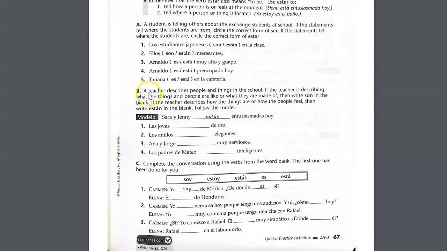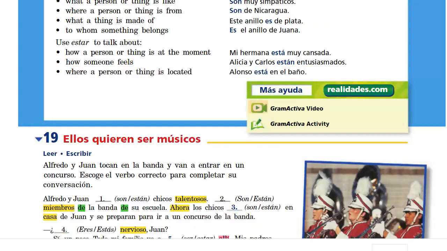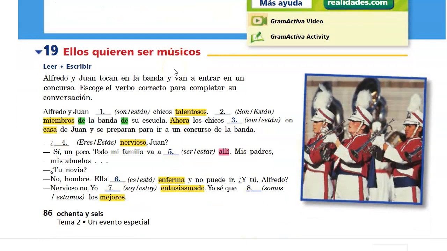For part B, you're using either the verb ser or estar, and actually just son or están. So they give you the conjugations. You just need to figure out whether ser or estar should be used. And again, the answer is going to be dictated by the clues at the end of the sentence. For part C, you're provided with the word bank there. You just need to choose the correct form of ser or estar, given the greater context. Let's take a look at exercises 19 and 20, and then we'll wrap up.